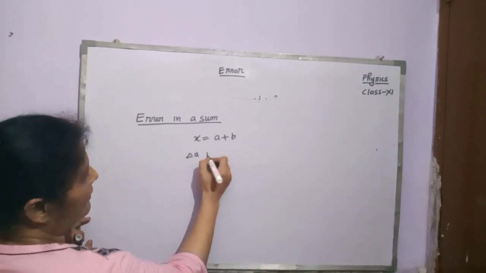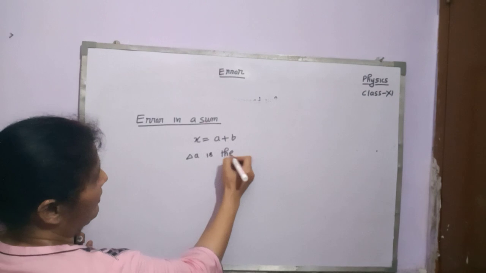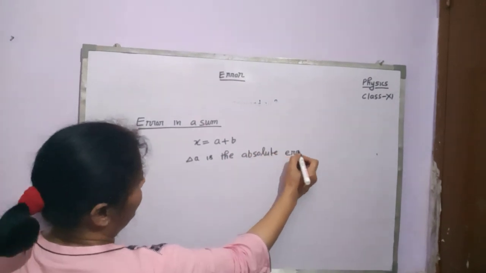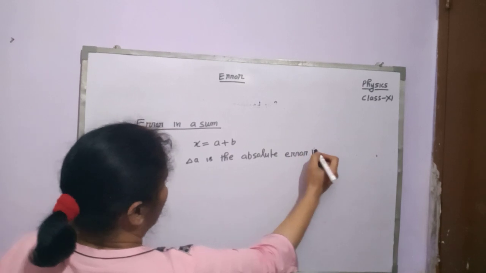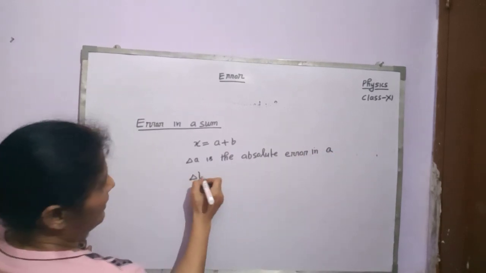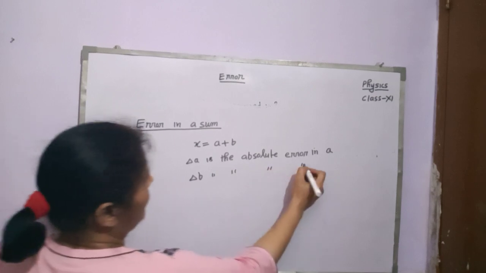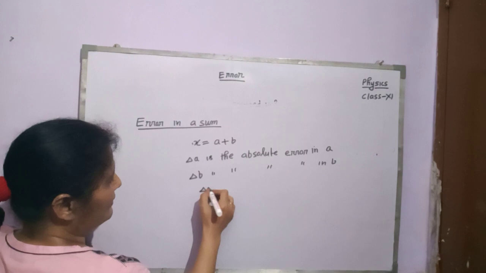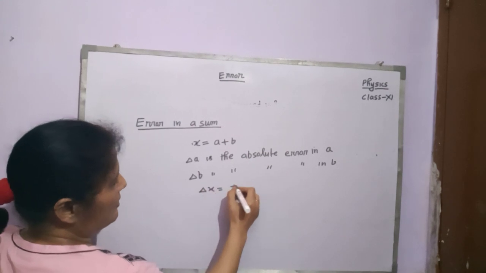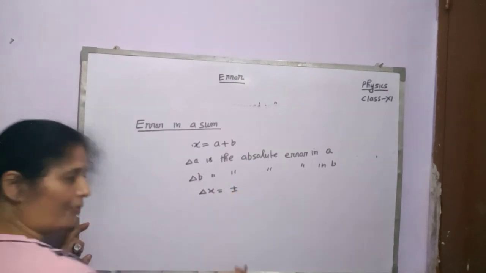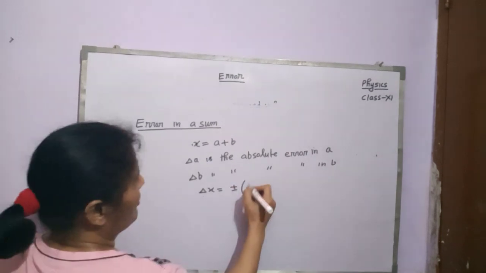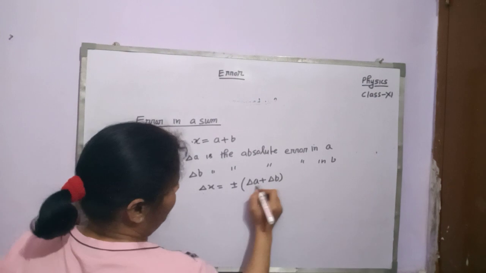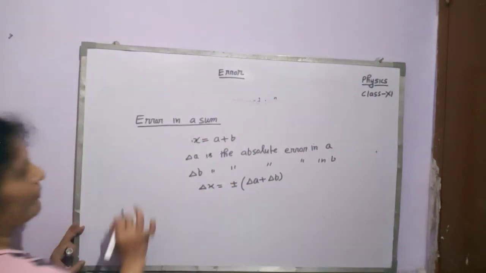Delta A is the absolute error in A, and delta B is the absolute error in B. Then what is the absolute error in the measurement of x? That is delta x, which is equal to plus minus (this may be positive, this may be negative) delta A plus delta B. Their sum should always be taken.